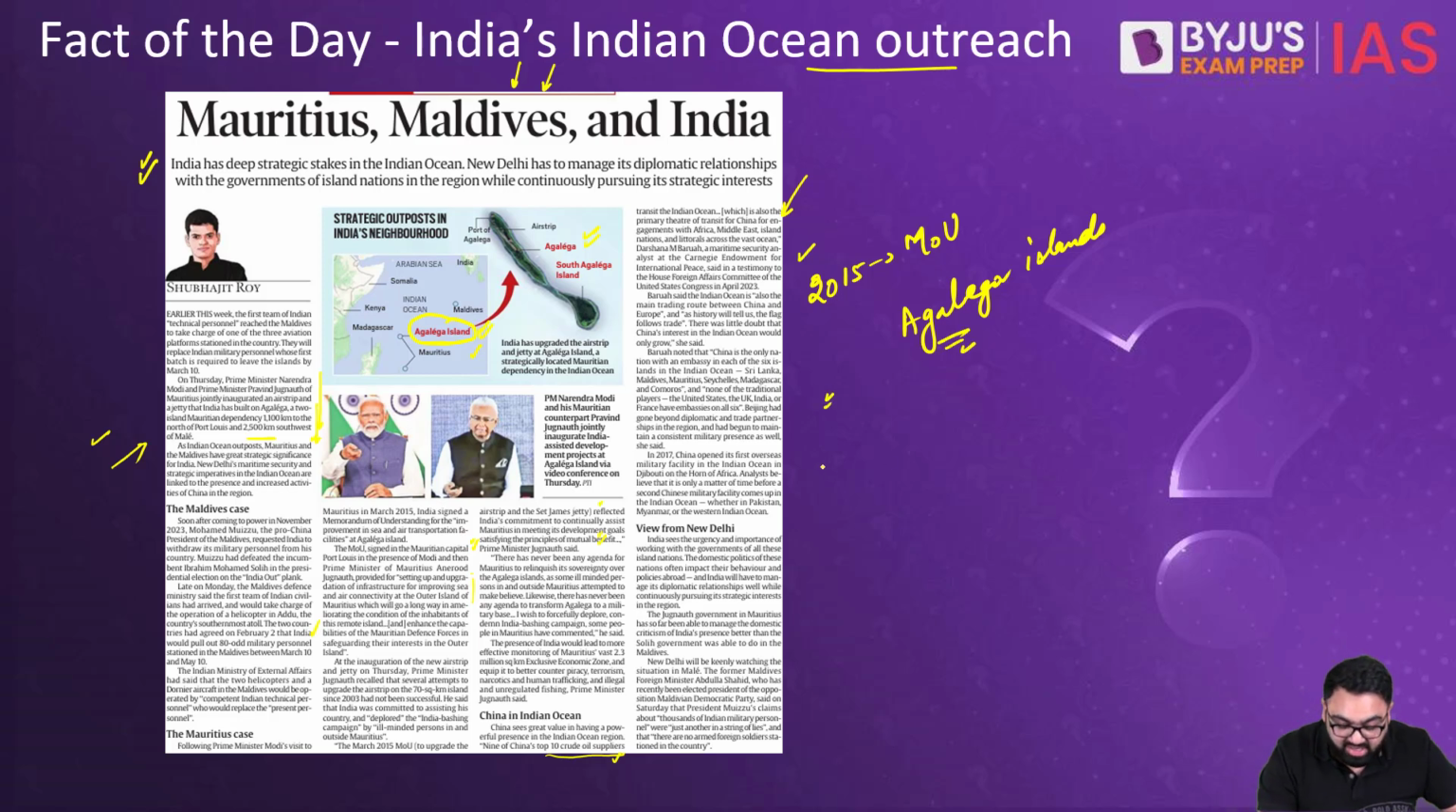In 2017, China opened its first overseas military facility in the Indian Ocean in Djibouti, which is a part of the Horn of Africa, and that is something India has also been keeping an eye on. This is why it's important for India to keep on investing in our relationships, especially with the small island nations in the Indian Ocean.